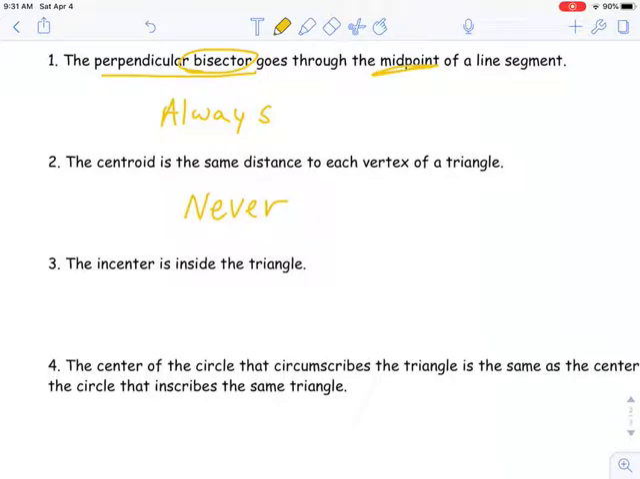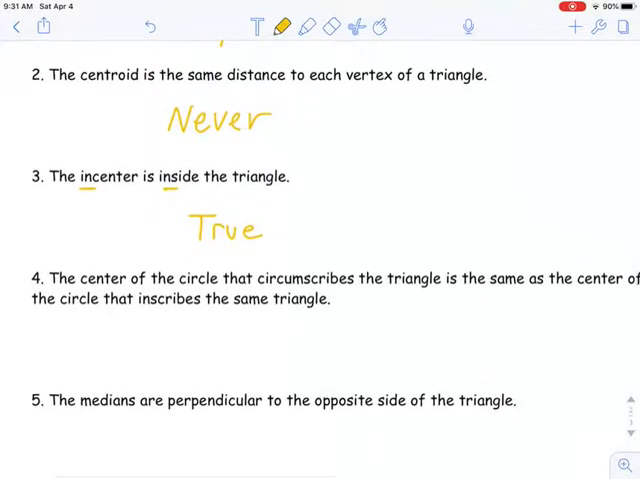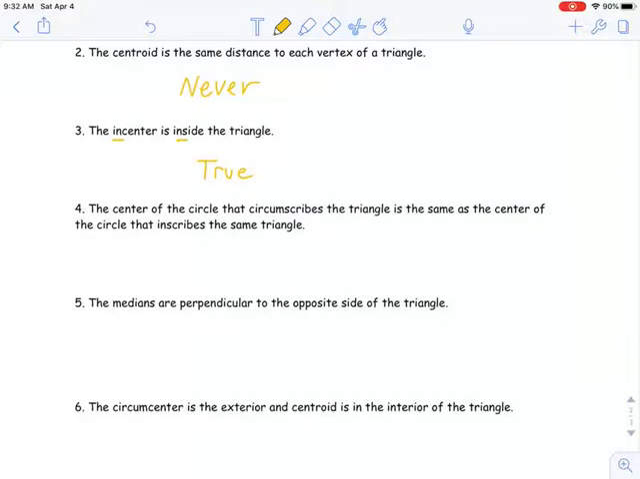The incenter is on the inside of a triangle. Incenter, inside. This is always true. This is a well-named shape, or well-named center. And remember, incenters inscribe the triangle and are formed by angle bisectors.